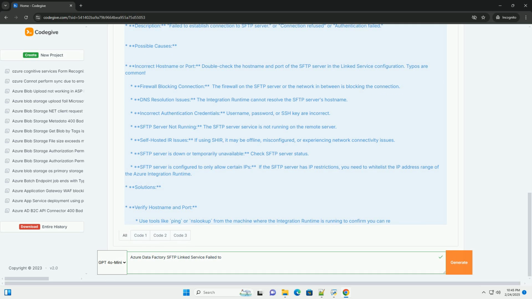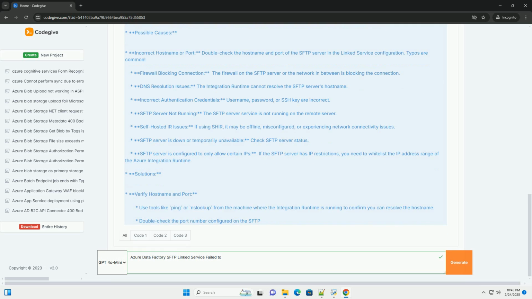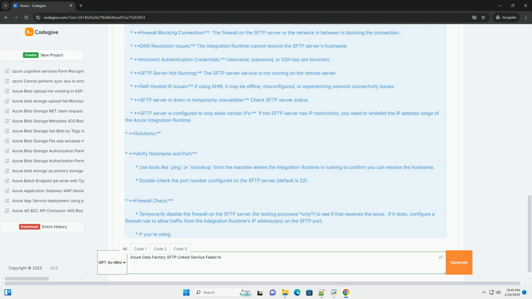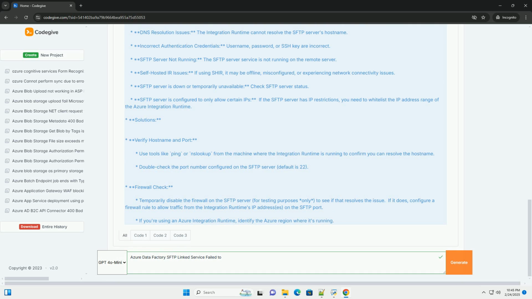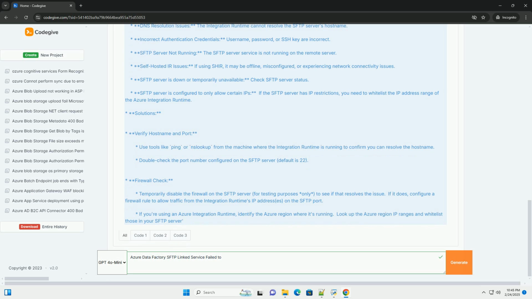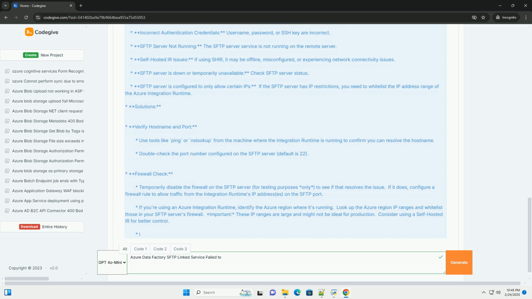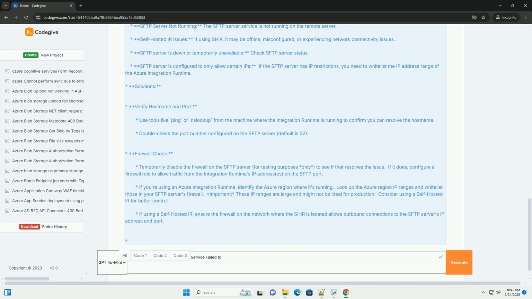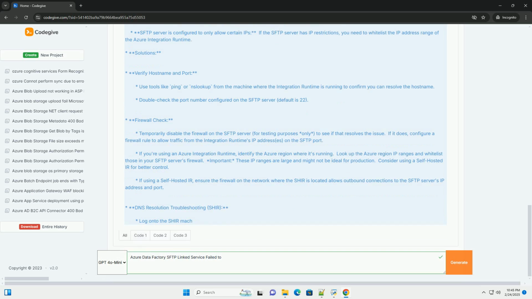Integration runtime. ADF uses an integration runtime to execute activities. You'll likely need a self-hosted integration runtime, SHIR, when connecting to an SFTP server within a private network or behind a firewall. Azure integration runtime can be used if the SFTP server is publicly accessible and the firewall allows Azure IP addresses.